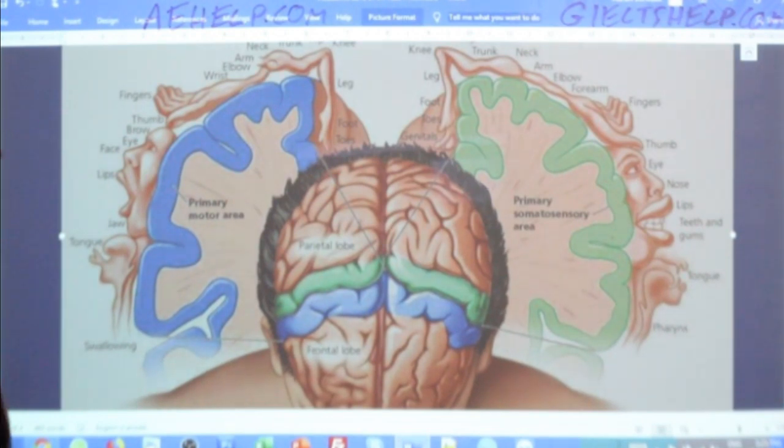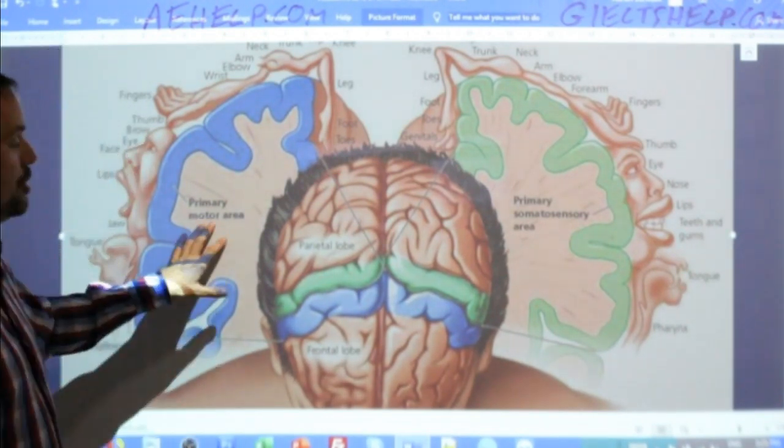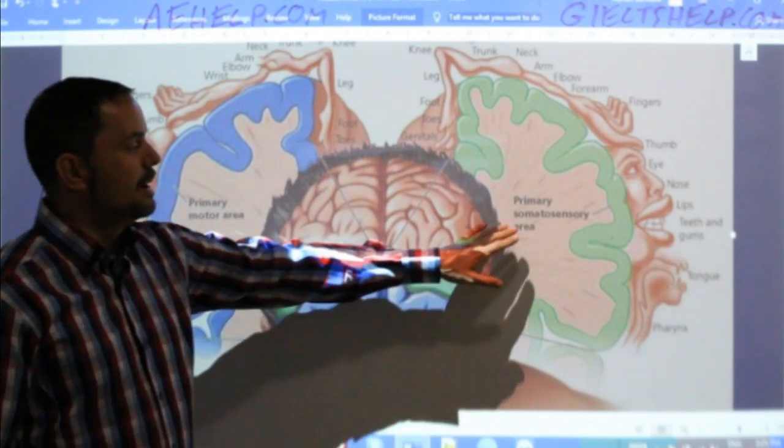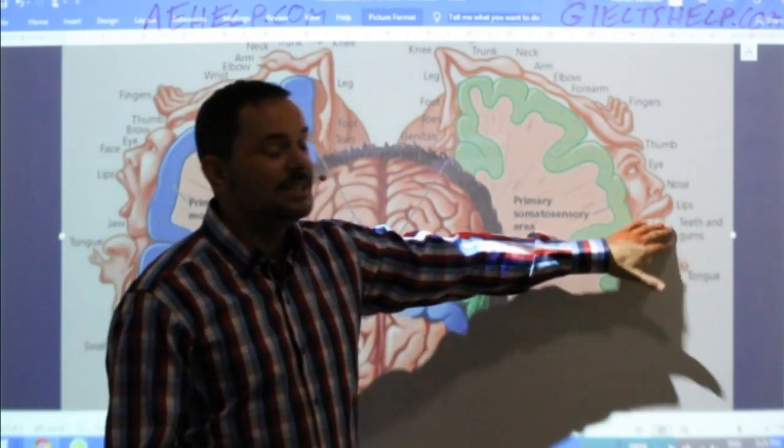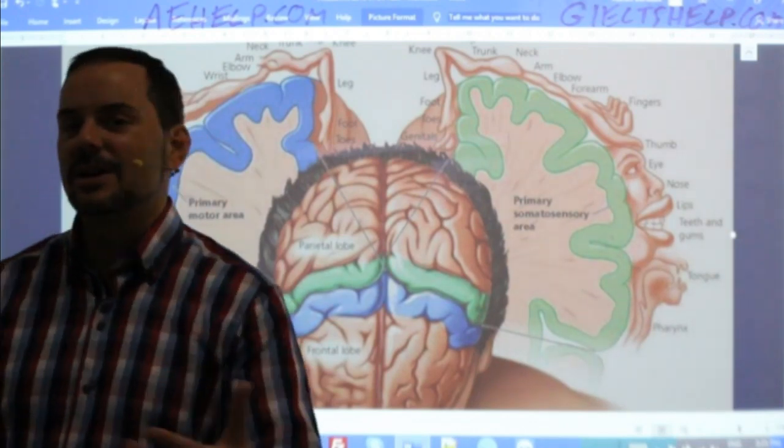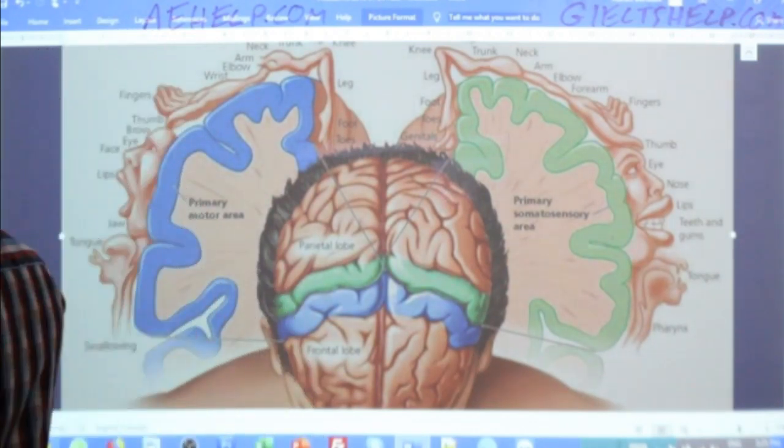So parts of the body that don't need motor control are only represented in the somatosensory area, such as the teeth, right? So let's write a sentence about that. Okay.